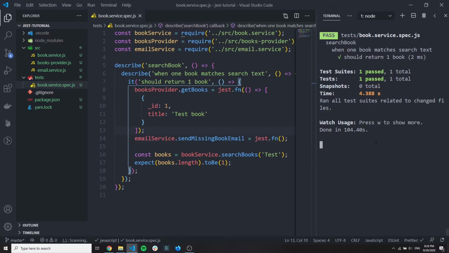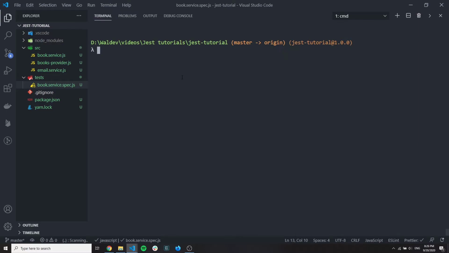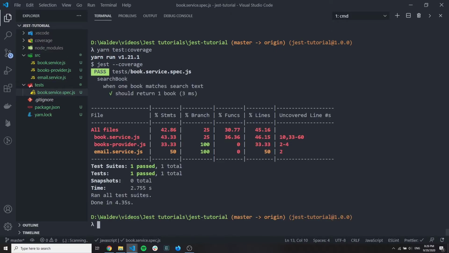But let's see what's actually with the coverage. How good is the coverage? Now, yarn test coverage. Now we see a table of all our files actually in the source, because now we have only 3 files: the book service, the books provider and the mail service. We will actually write tests only for the book service, but let's see, all this stuff is red.